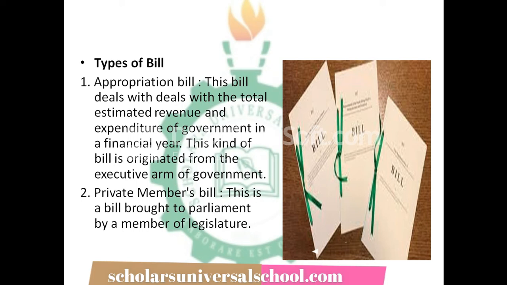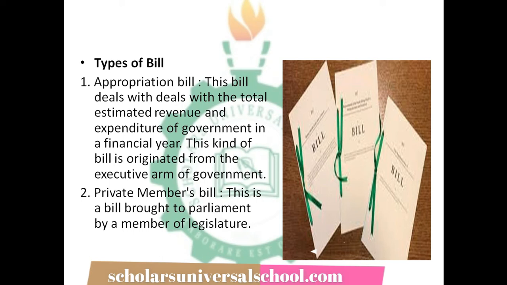Then another thing is the kind of bill and where the bill originates from. When we talk about the appropriation bill, it is coming from the executive arm of government, either at the federal level or the state level. That is, the source of such a bill is the executive arm of government. Then let's look at the private member's bill.